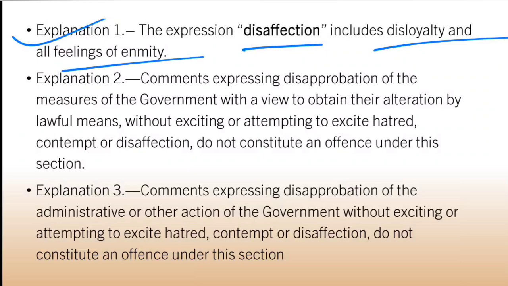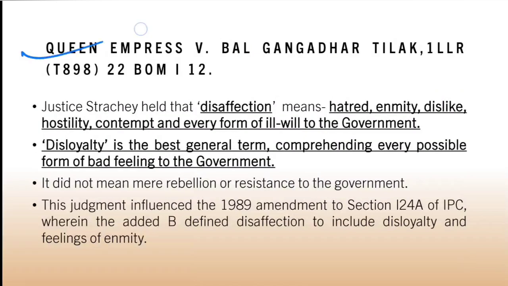This was discussed in Queen Empress versus Bal Gangadhar Tilak, a landmark judgment of that time, where Justice Strachey held that disaffection means hatred, enmity, dislike, hostility, contempt, and every form of ill will towards the government, and disloyalty is the best general term comprehending every possible form of bad feeling to the government.